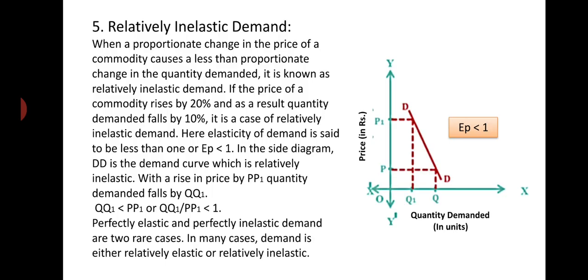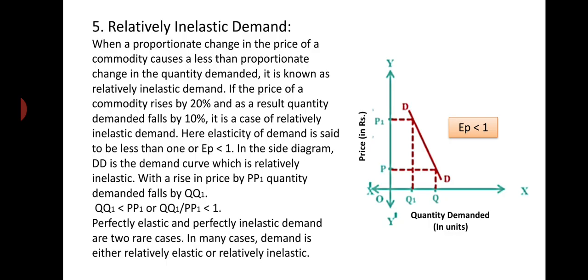So we have discussed 5 types of price elasticity of demand. Number 1 is perfectly elastic demand, where EP is equal to infinity. Number 2 is perfectly inelastic demand, where EP is equal to 0. Number 3 is unitary elastic demand, where EP is equal to 1. Number 4 is relatively elastic demand, where EP is greater than 1. And number 5, the last one, is relatively inelastic demand, where EP is less than 1. These are the various types or degrees of elasticity of demand.